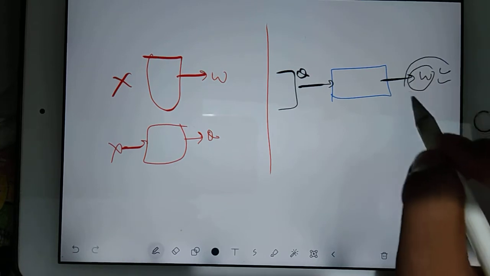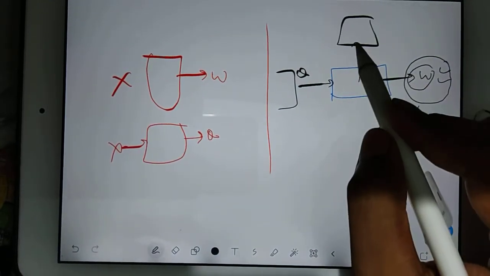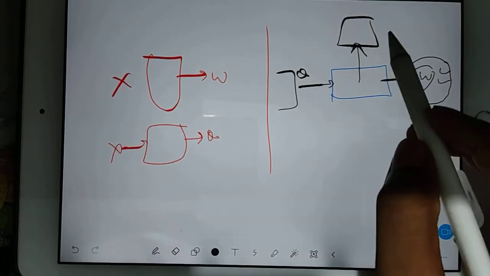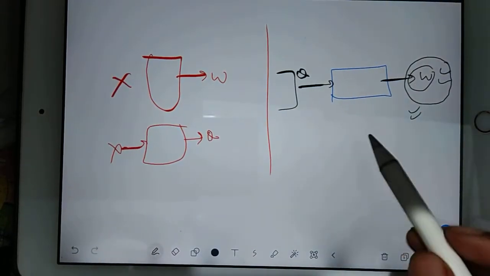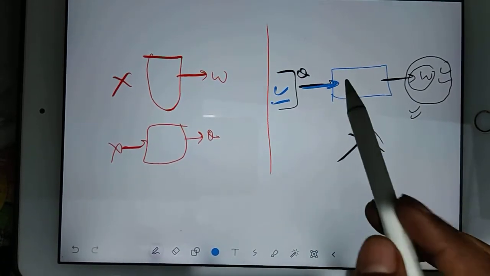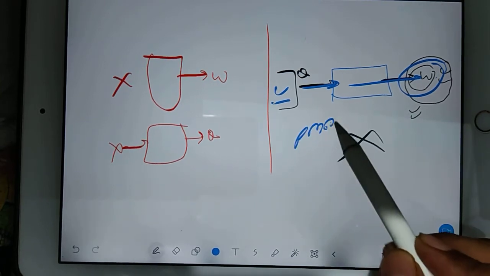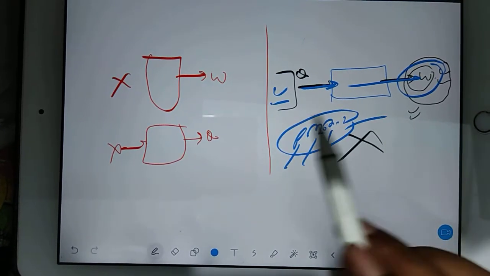But this will happen if and only if you have one more extra reservoir that we use as a sink. If you are not providing this, then this is not possible. By using a single reservoir, you are supplying the heat and converting it into work. It means this is PMM2, perpetual motion machine of second type.